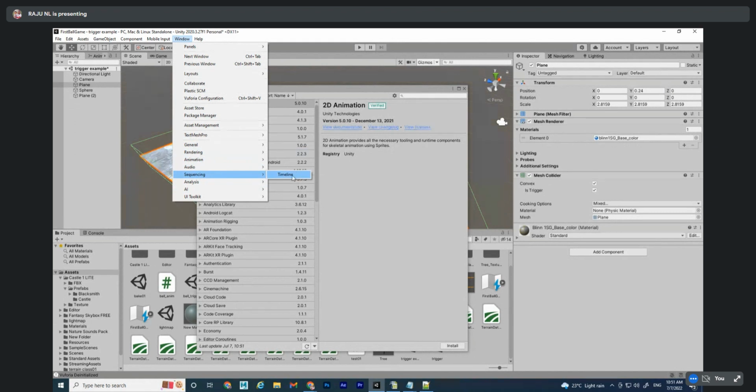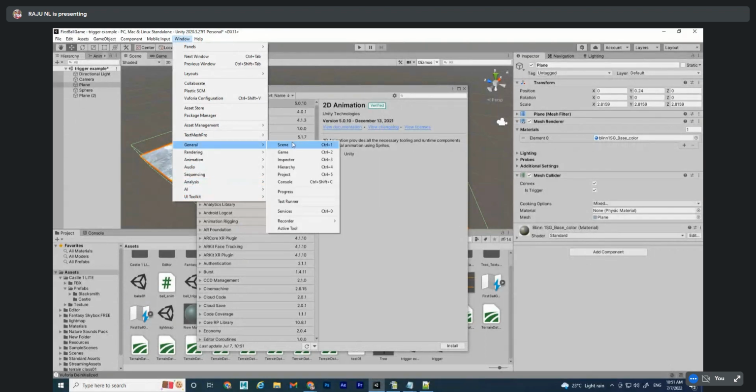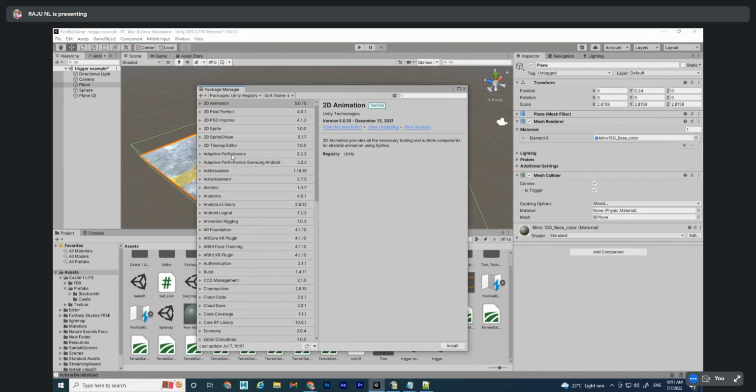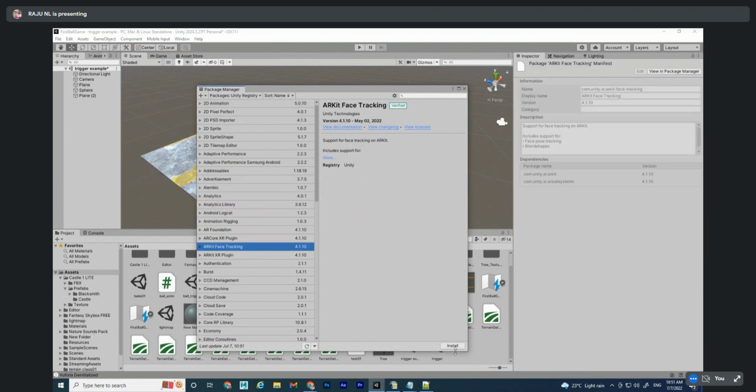Sequencing, timeline. Here, recorder, a general recorder window, this one, quick recording is also there. In this recorder you have to install. It is there by default in 2020, you just have to install it.